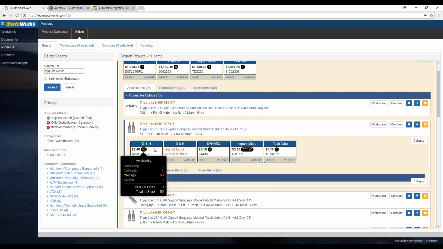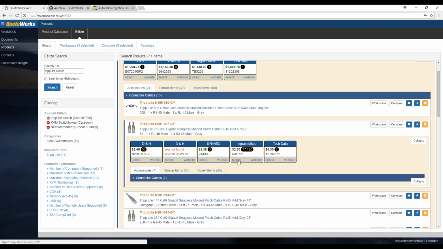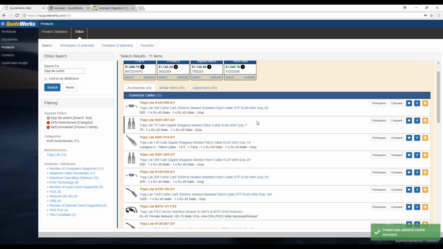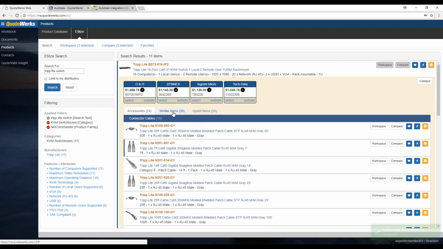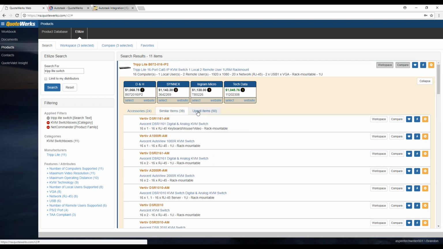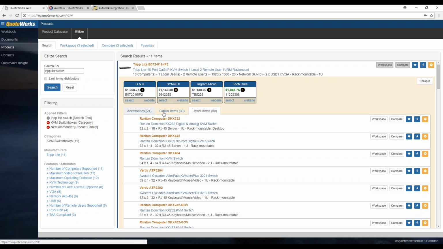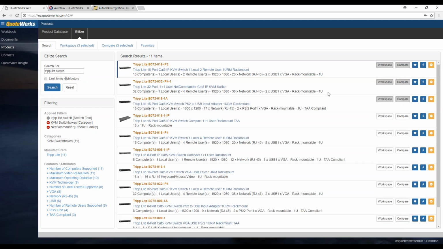So in this case, let's see, looks like Cinex has the best price, but I don't have it in stock. So I'll just go ahead and select it from Ingram Micro, and we can add it to our document. And then you have the option to collapse it. So if you want to go back to the accessories view, you can do that. We also have the option to check similar items and upsell items as well. So those are available also here.